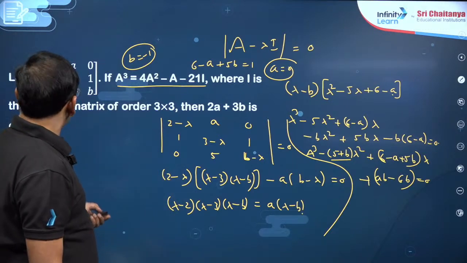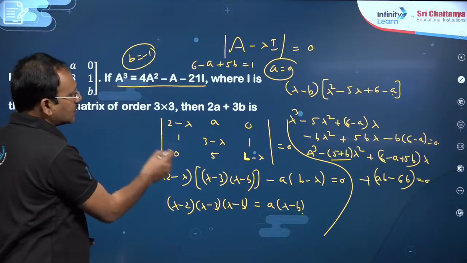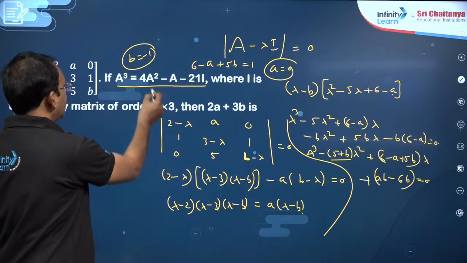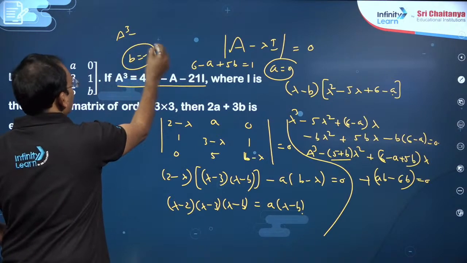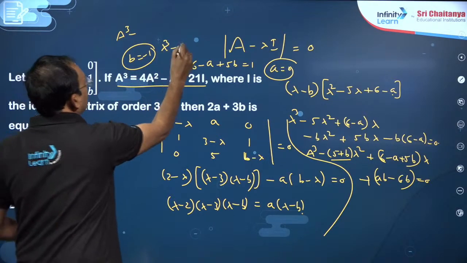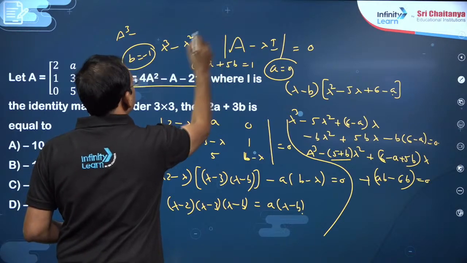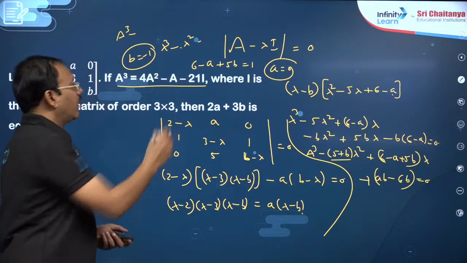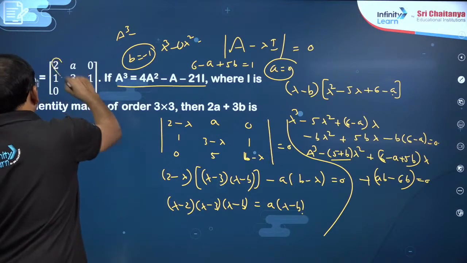Moreover, you can also say in a characteristic equation, generally my dear friends, if it is lambda cube minus some lambda square term, constant term, this lambda square coefficient is nothing but the trace of the matrix, that is going to be 2 plus 3 plus b.